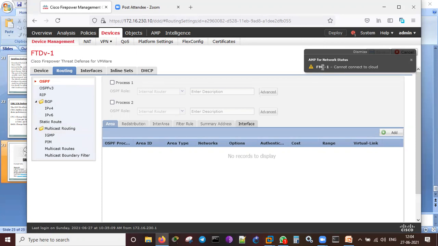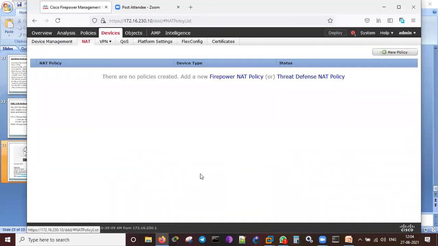Cannot connect to the cloud FMC. It is saying dismiss. I can just do dismiss. Interfaces, inline sets, and I can see. NATing I can configure here. There is no policy installed on this. VPN, site-to-site VPN, remote access VPN, troubleshooting. QoS I can configure. Quality of service.